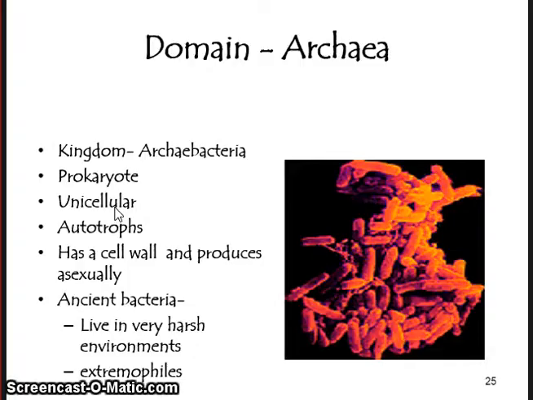The Archaeobacteria is unicellular. The feeding type would be autotrophic or autotroph. This cell reproduces asexually. That will be the last column. And the Archaeobacteria has a cell wall.